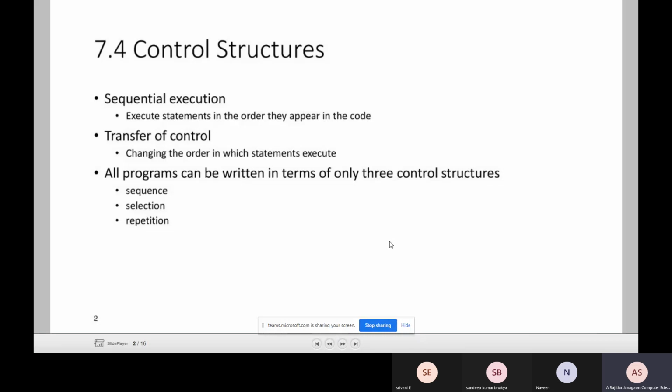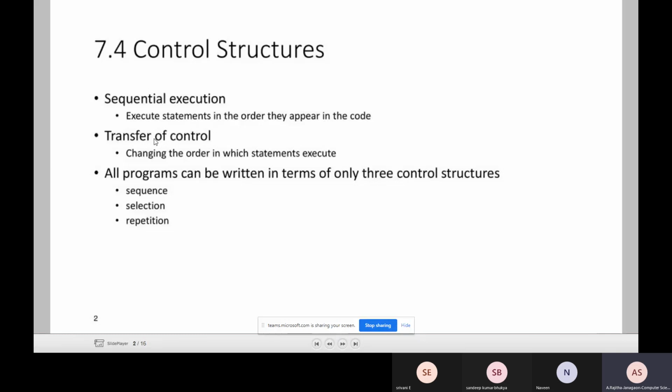Okay, so today we are going to discuss control structures. Whenever we are writing any program, our execution is sequential execution as well as transfer of control. Sequential execution means you can write statements in some program or in some code.